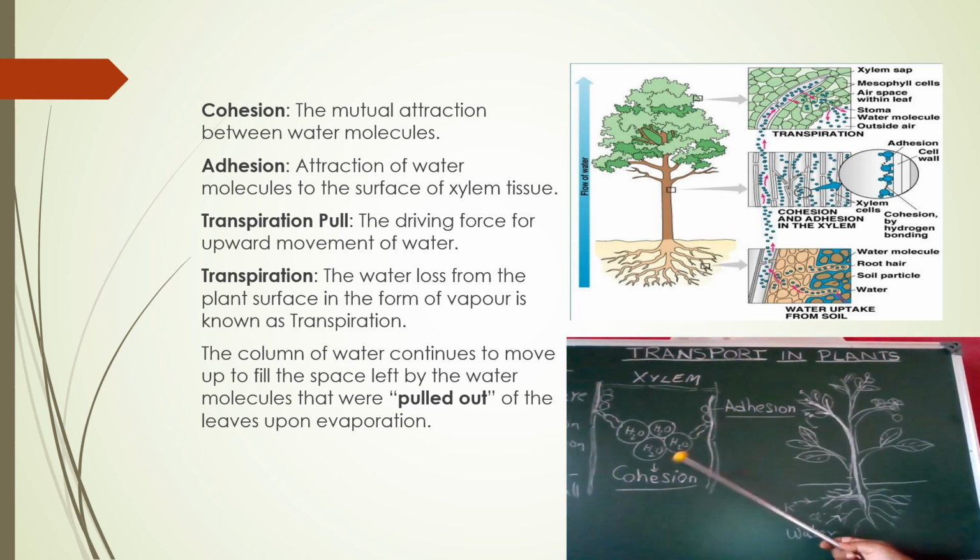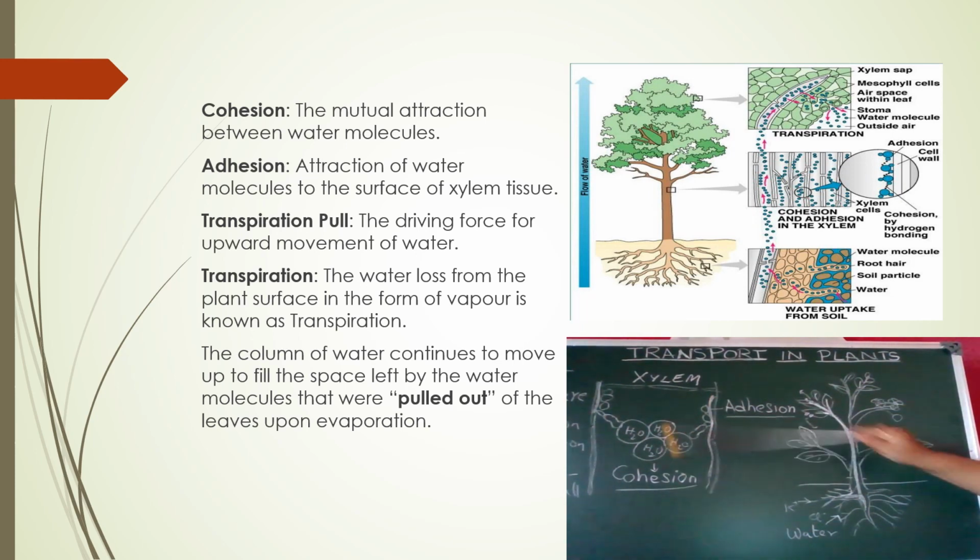Cohesion means the attraction of similar molecules, similar water molecules. There is a close binding of the water molecules. This attraction of the water molecules is called cohesion. We can define it as a mutual attraction between water molecules. Coming to adhesion, adhesion is the attraction of water molecules to the surface of the xylem.